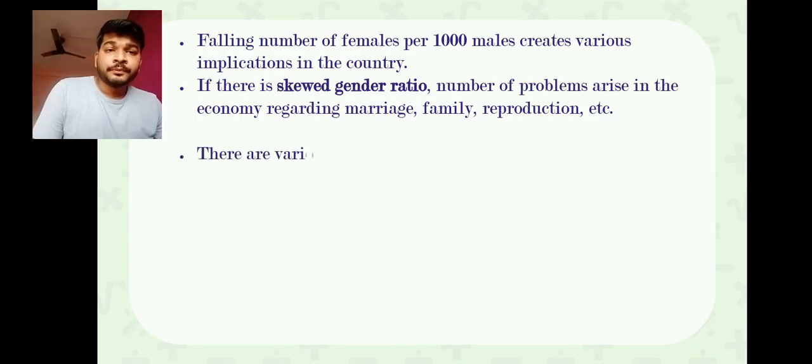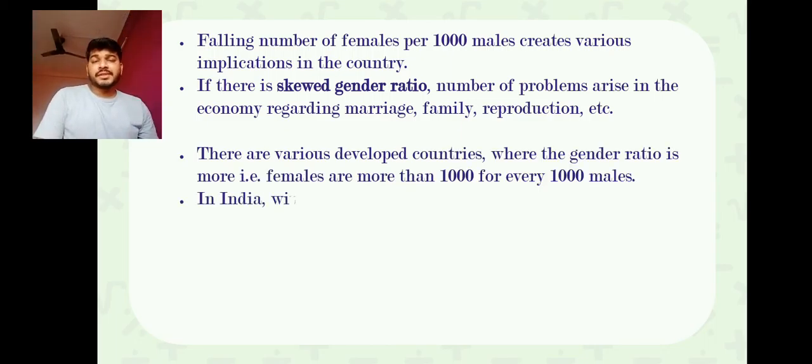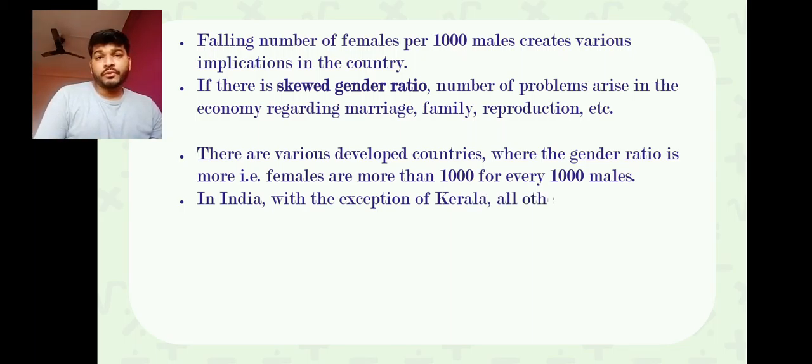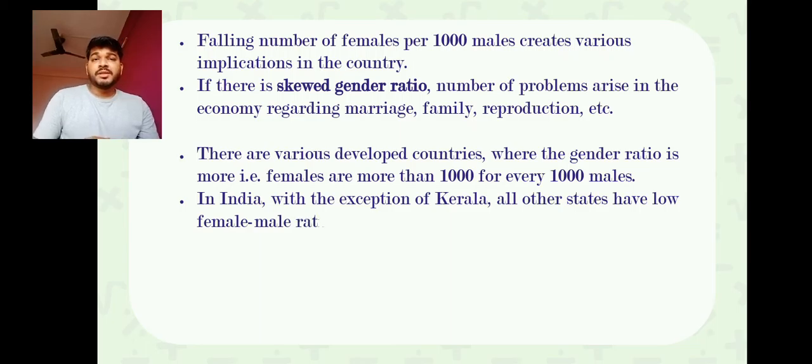Then, as I told you, there are various developed countries where females are more, for example Russia, वहाँ पे females ज़्यादा है male से. So for every 1000 males the females are more than 1000, but here in our country the females are fewer and males are more.